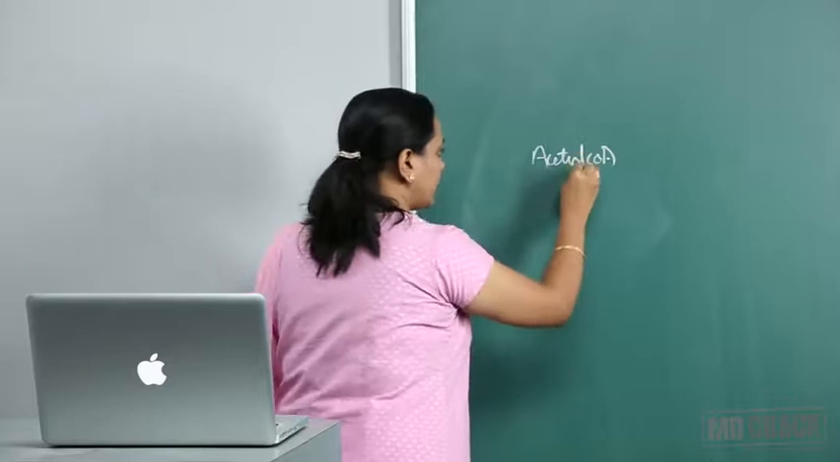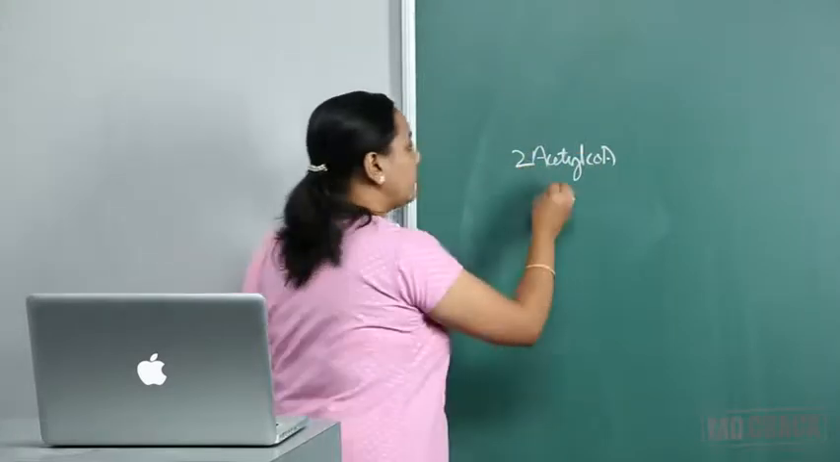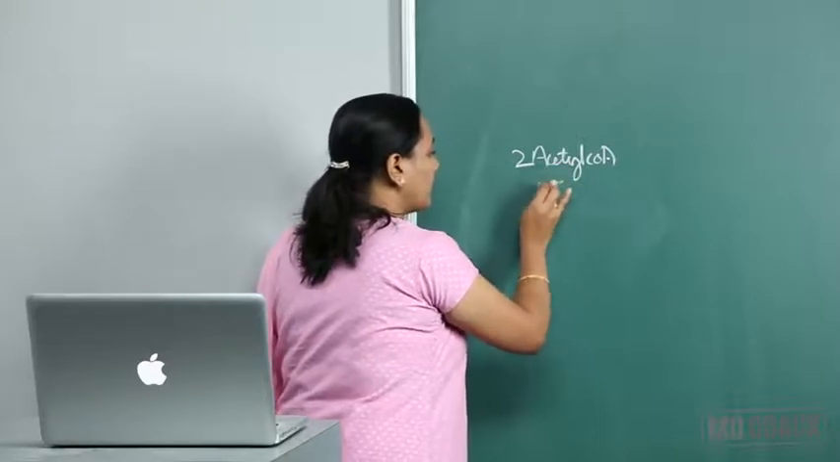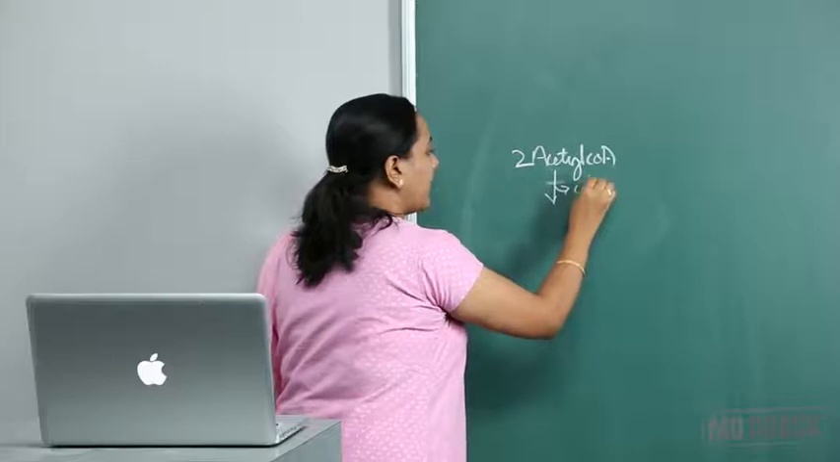So, we have acetyl-CoA more. Two molecules of acetyl-CoA will combine, releasing one coenzyme A, and form